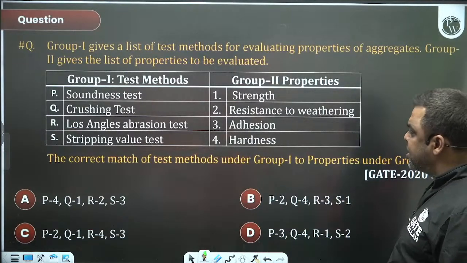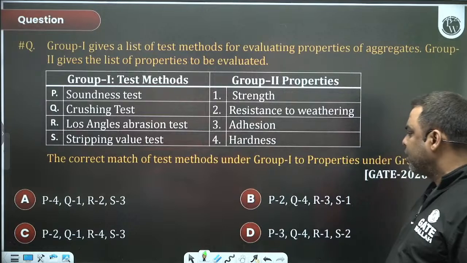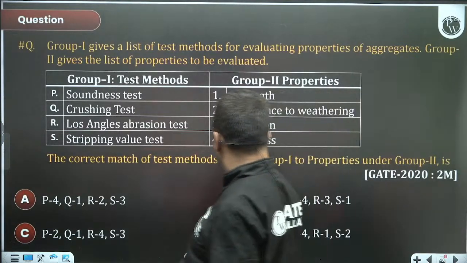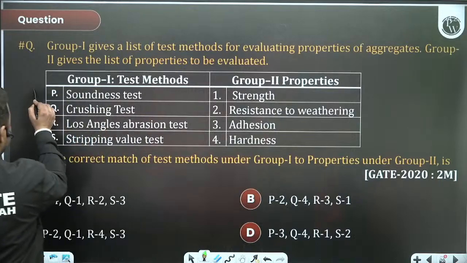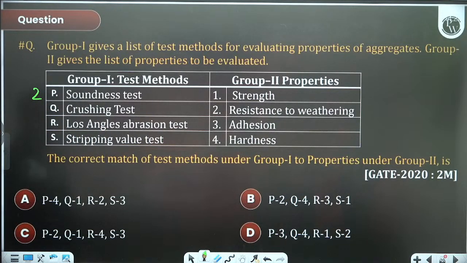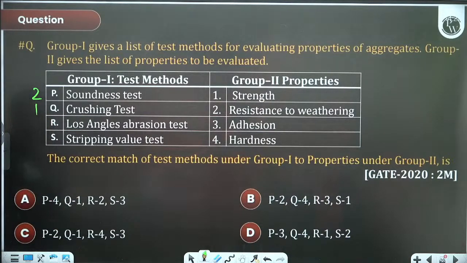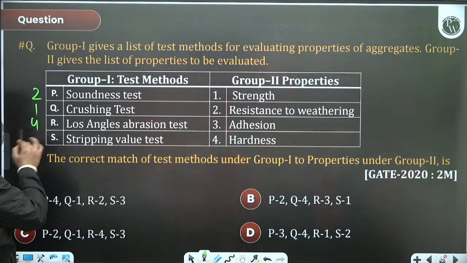Properties of aggregate. Soundness test. In case of aggregate, it is done for resistance to weathering. 2. Crushing test is done for strength. Los Angeles abrasion test, this you do in highway also, that is for hardness. 4.